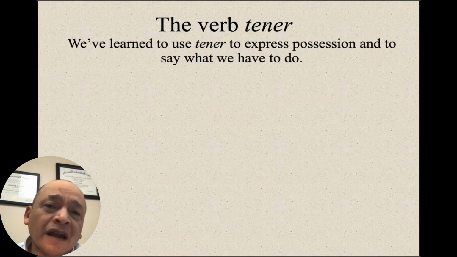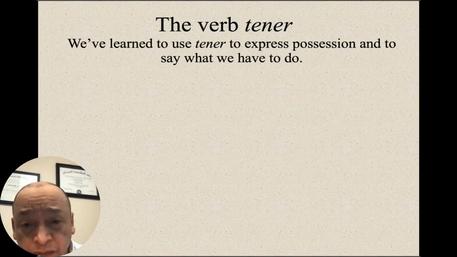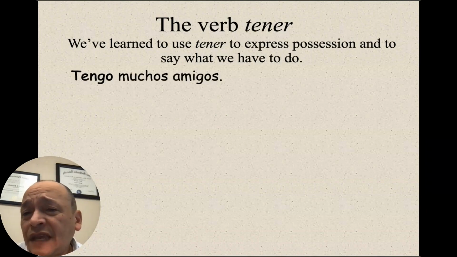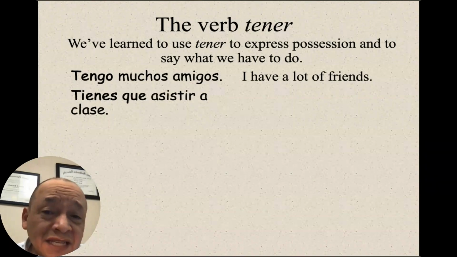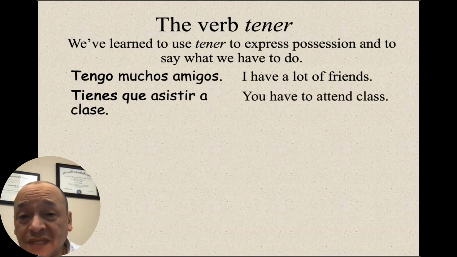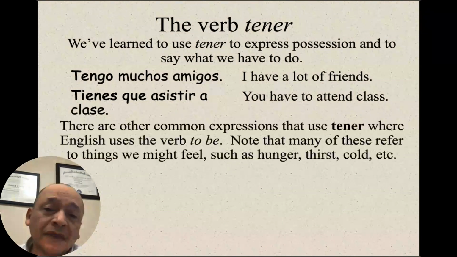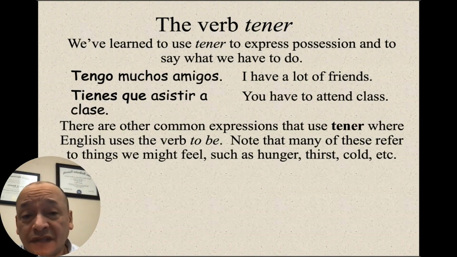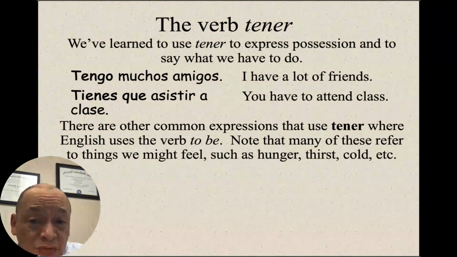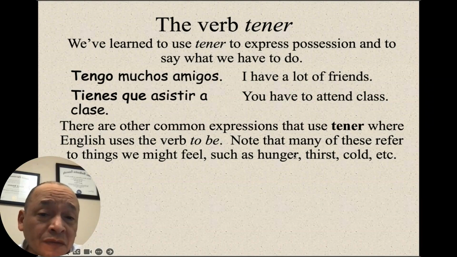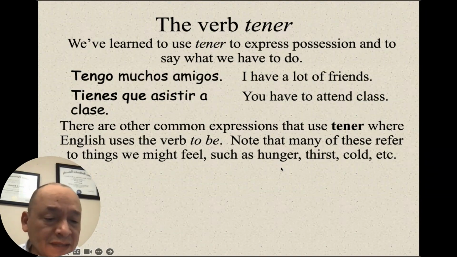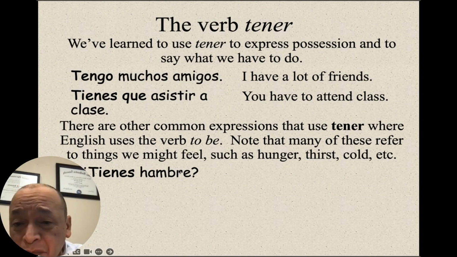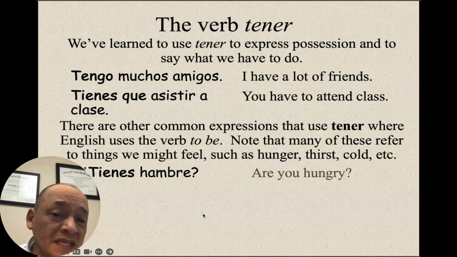So these are some of the expressions that we have with tener. So tengo muchos amigos means I have a lot of friends. Tienes que asistir a la clase means that you have to attend class. There are other common expressions that use tener, where English uses the verb to be. You're going to notice that many of these refer to things that we may feel, such as hunger, thirst, cold, etc. So, ¿tienes hambre? Means, are you hungry?